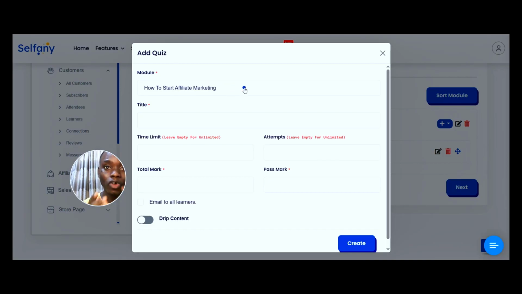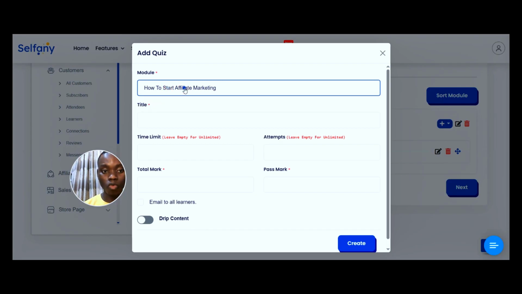Now if you're creating your own course, you can segment. It depends on how you want to arrange your course, whether in modules or in sections. But how I do mine personally, I arrange mine in modules. So I'll do something like module 1, module 2, module 3. So for module 1, I can just write here. I would have normally written module 1 in this place if it was my own personal course.